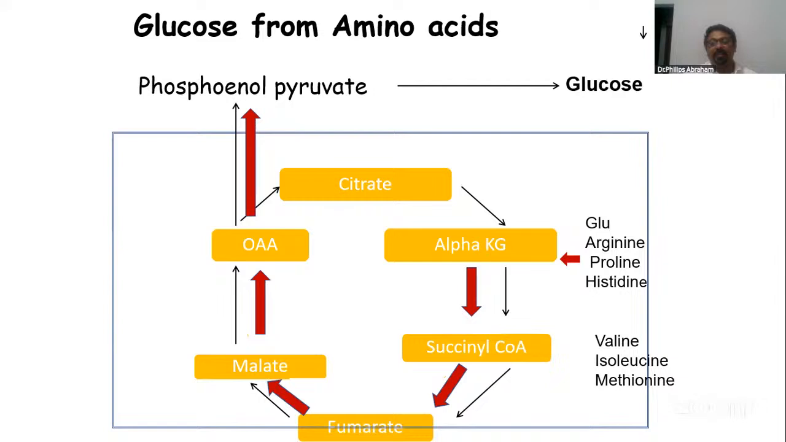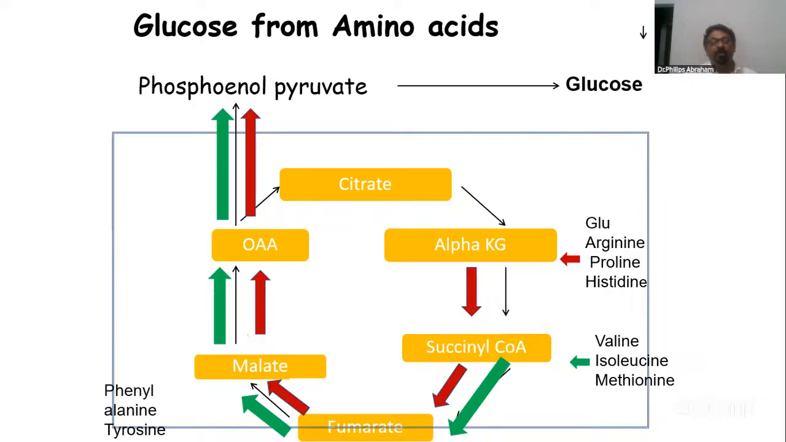Goes like that. Valine, isoleucine, methionine, or odd-chain fatty acid all produce succinyl-CoA. Succinyl-CoA converts to fumarate, fumarate to malate, malate to oxaloacetate, then goes out through the malate aspartate shuttle. It goes like that. So our point is, this is the point. And phenylalanine and tyrosine break down, the last product being fumarate.